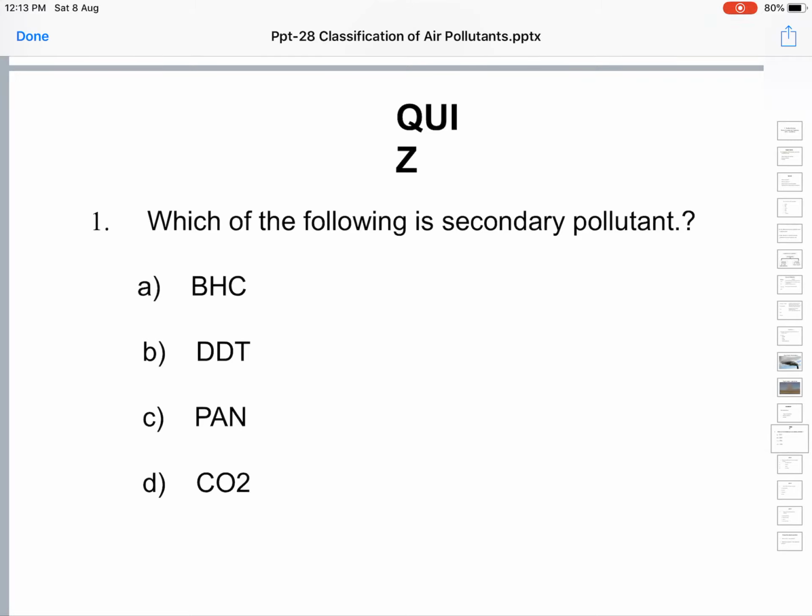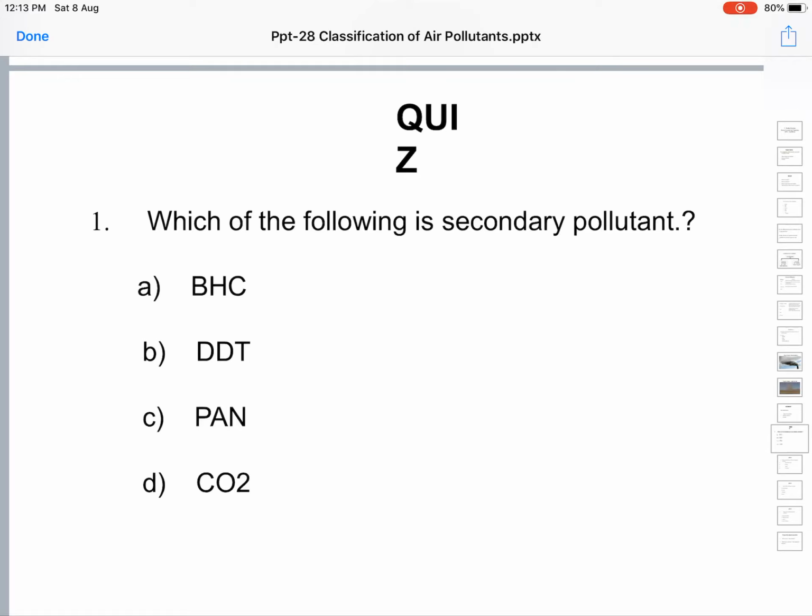But these primary pollutants, once they are released into the atmosphere, remain in the same state in the way they are released. They will not change their form. They will remain in the same form as they are released into the atmosphere.